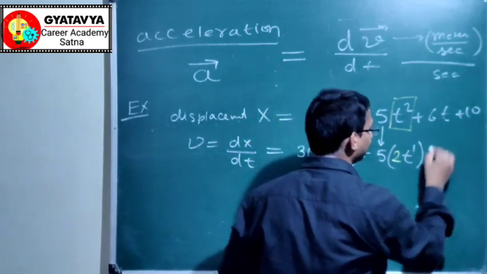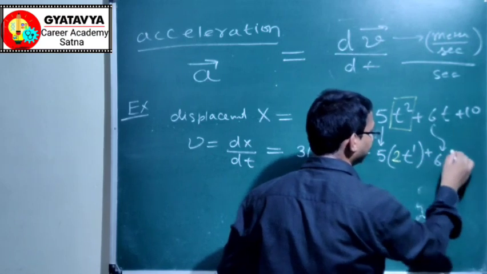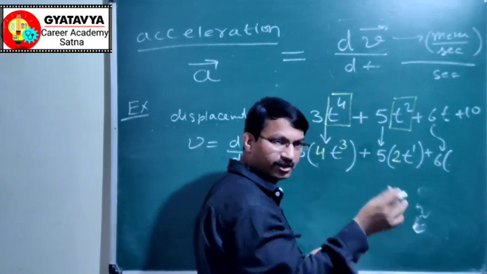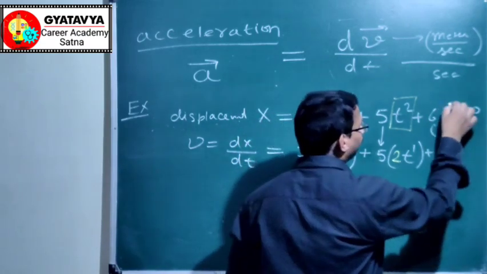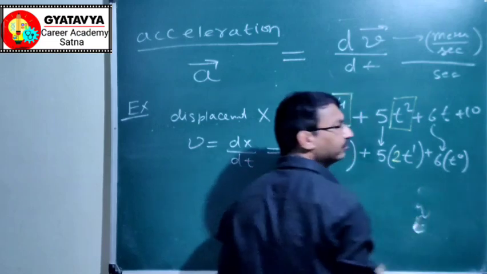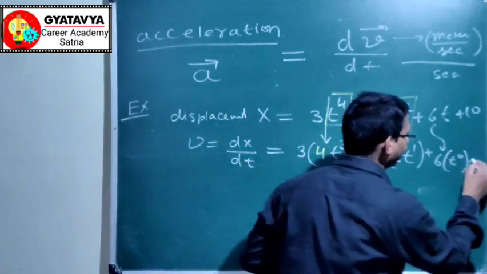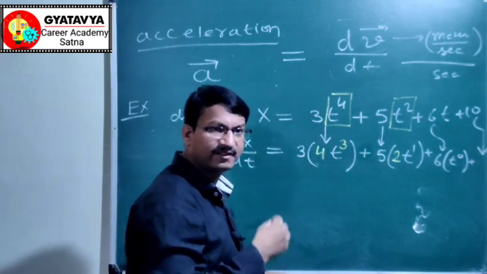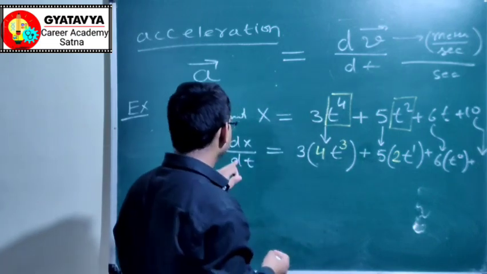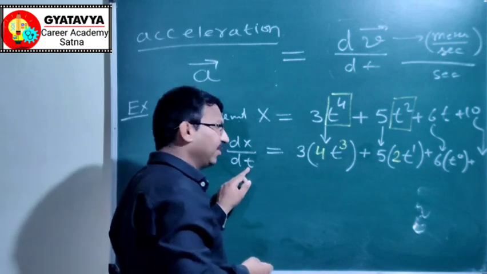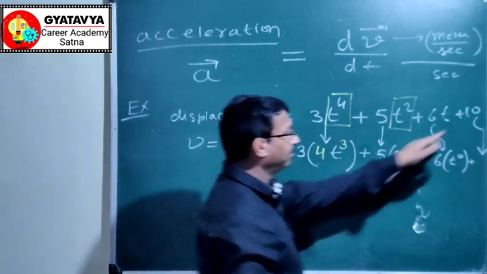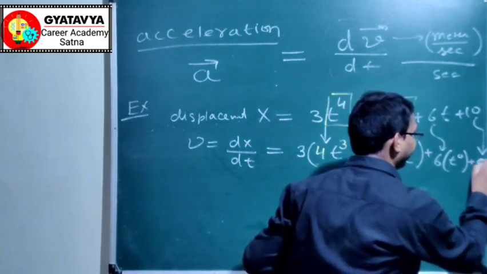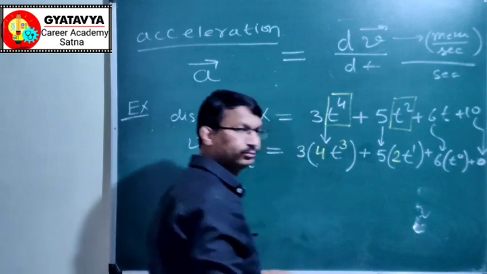Similarly this is 6, and here t to the power 1, differentiation reduces the power, so power 1 is reduced to power 0. Now again the term is this 10. This 10 is a constant, it does not involve any t, and differentiation is done with respect to t, so its differentiation is 0, or we can say differentiation of a constant value is 0.